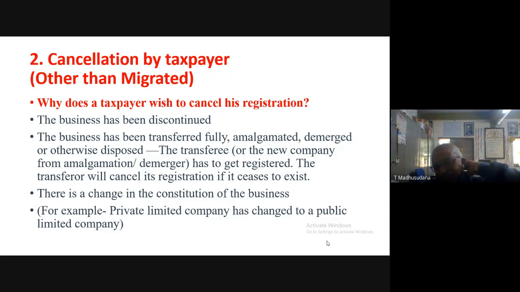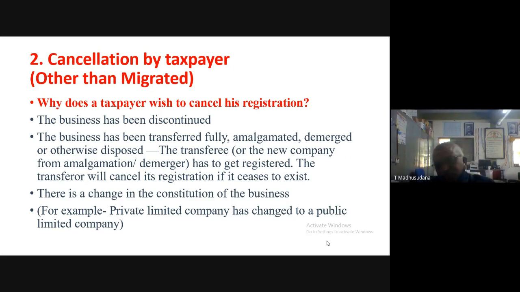Next, number 3, there is a change in the constitution of the business. If the constitution of the business is changed, then the registration should also be cancelled.